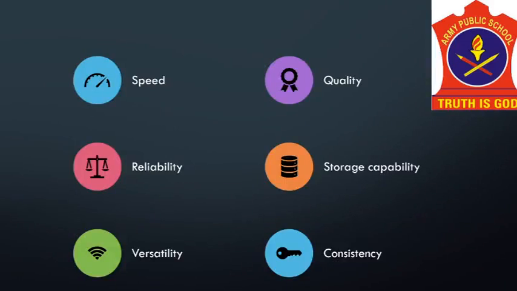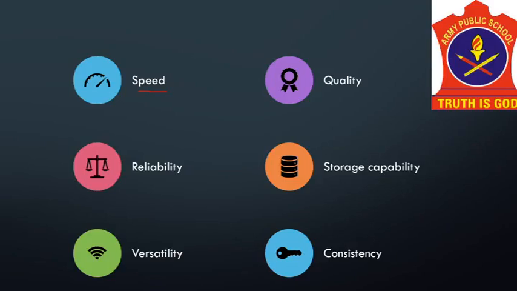So the first quality or characteristic or feature of a computer is its speed. As you know, a computer can work very fast. It takes only a few seconds for calculations that would take us hours to complete. You will be surprised to know that a computer can perform millions of instructions and even more per second.